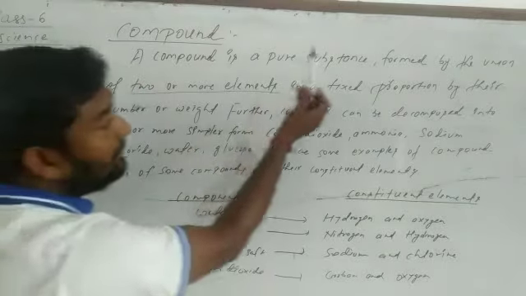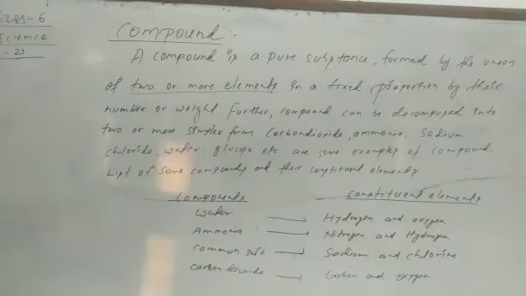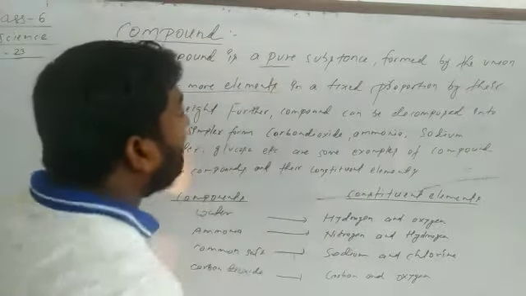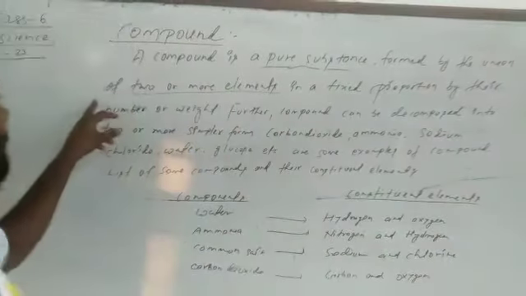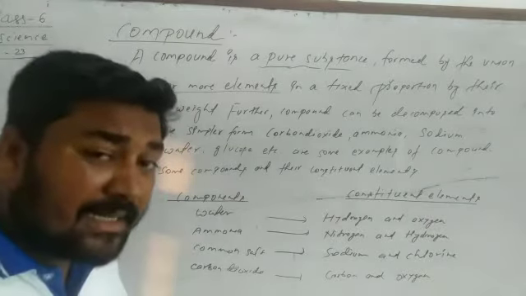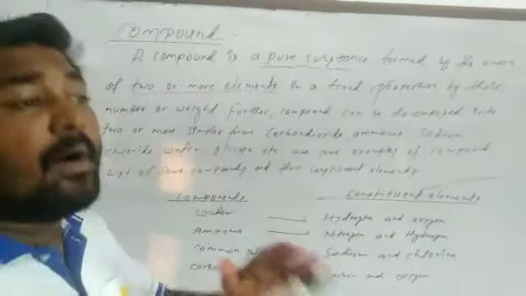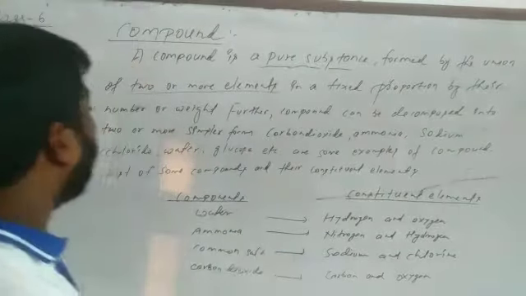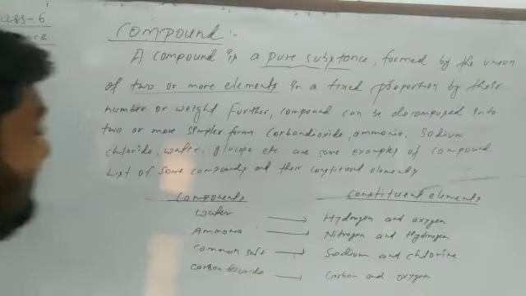A compound is a pure substance. A compound is not a liquid, okay? It is a pure substance, formed by the union of two or more elements. It is formed by the combination of two or more elements in a fixed proportion of their number, or we can say weight. Okay?